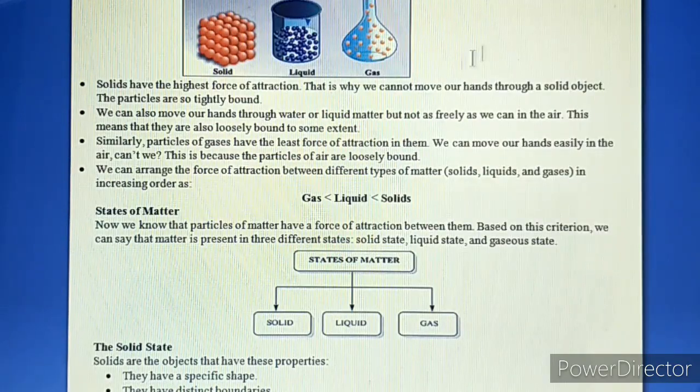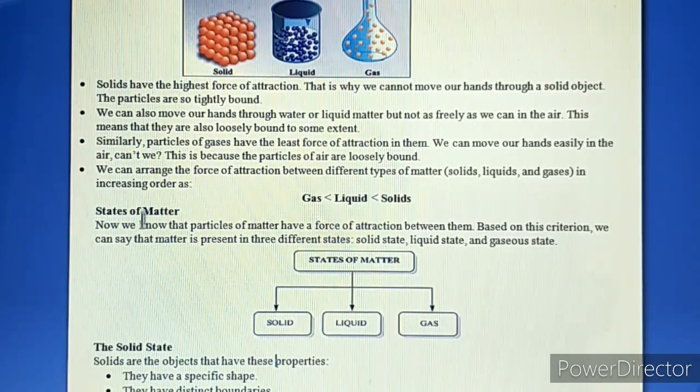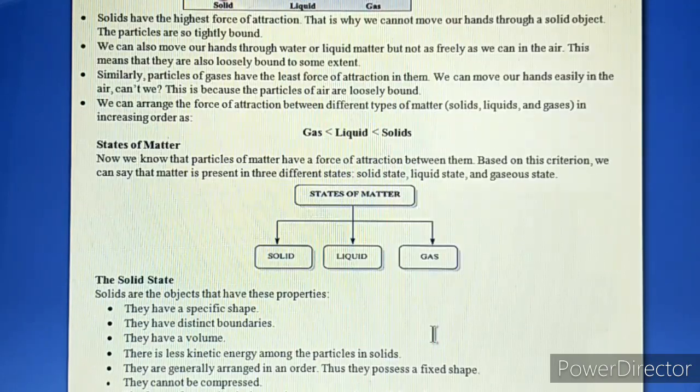Now children, at the end of this, I just want to tell you that there are states of matter, and we know that there are three kinds of states of matter. Till now we have studied the three types of states of matter: solid, liquid and gas. Now there are two more states of matter which I will discuss at the end of the second video, and I'm going to explain those to you at that time. So in total there are 5 states of matter.